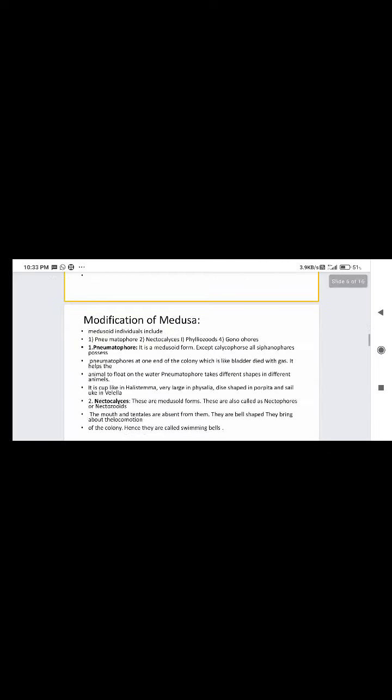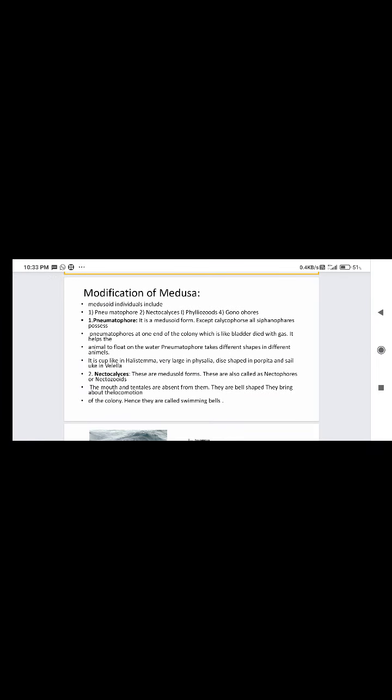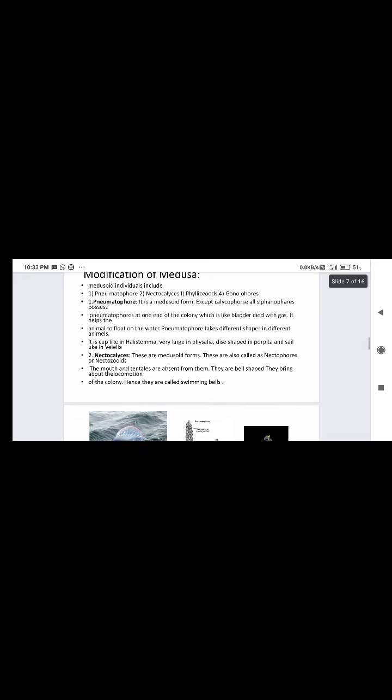Next one is modifications of medusa. Medusoid individuals include pneumatophores, nectocalyx, phyllozooids, and gonophores. First one is pneumatophores.